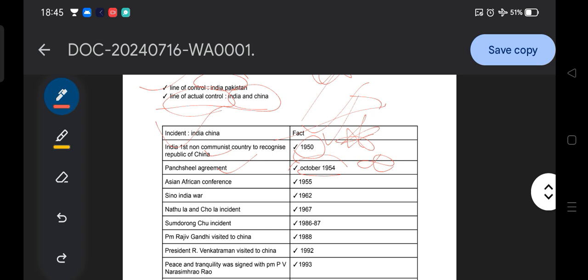For example, non-interference, mutual coexistence, unity and integrity, and maintaining sovereignty. These are the five principles, and you need to Google them or remember them, because this could come in the form of questions.